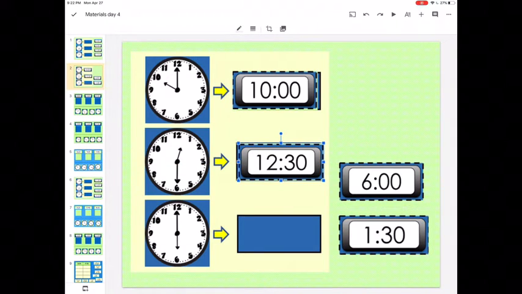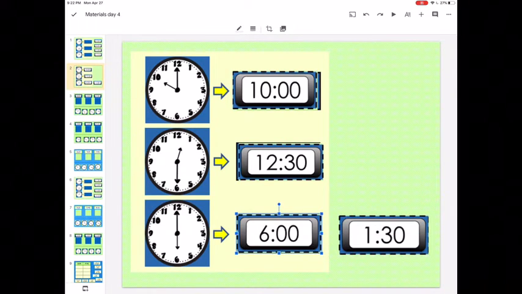Last one for this slide. We know the minute hand is at the 12 and the hour hand's at the 6. We know if the minute hand's on the 12, it's going to be an hour. And for the digital clock, if it's an hour, we're going to add 2 zeros in the minutes. And the hour hand is facing the 6, so it will be 6 o'clock. Good job, guys. Next one.